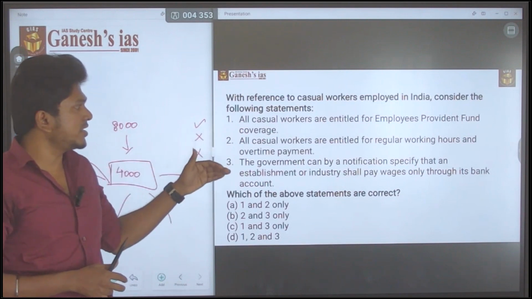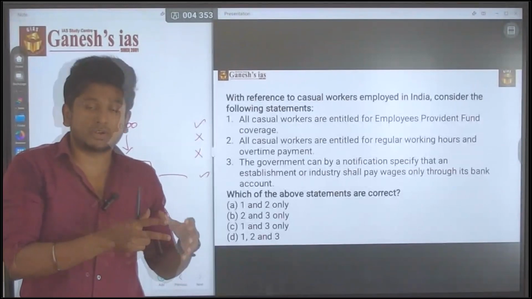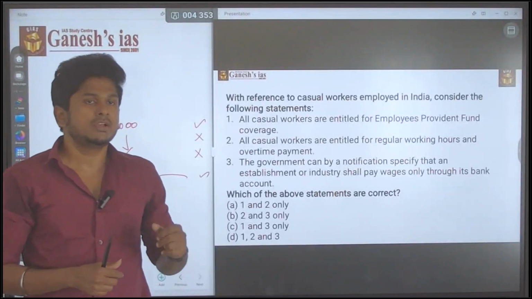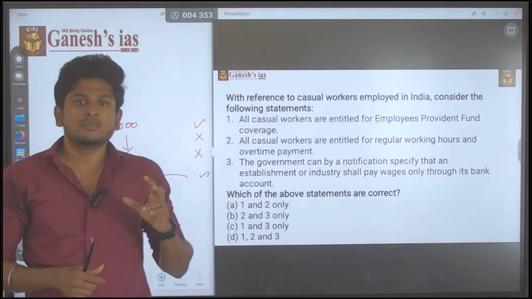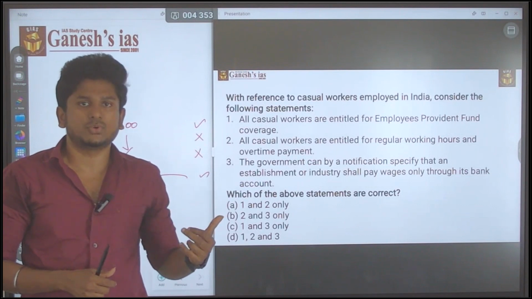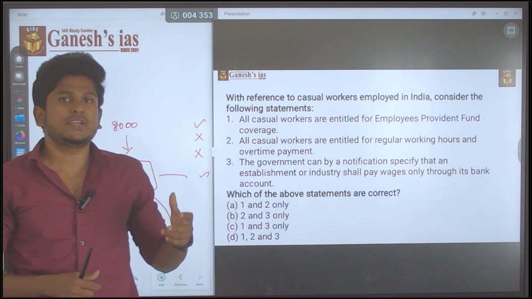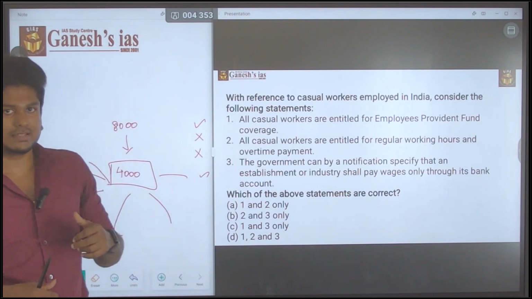This question is actually a cumulative of the previous year news related to the casual workers. All the statements are previous year news related to the casual workers. In such a way they made the question. Okay, let's discuss this question.